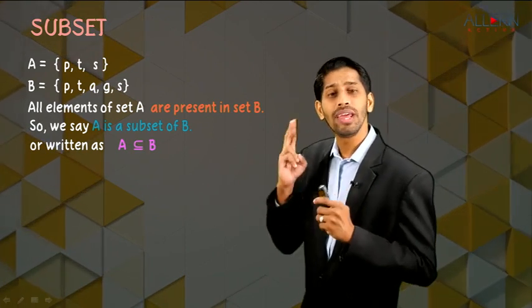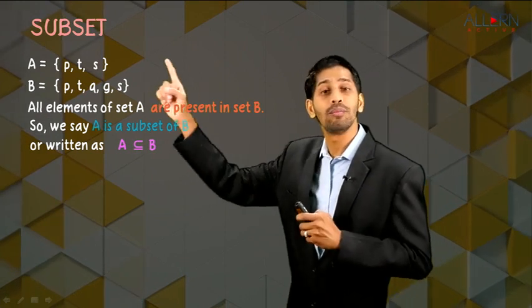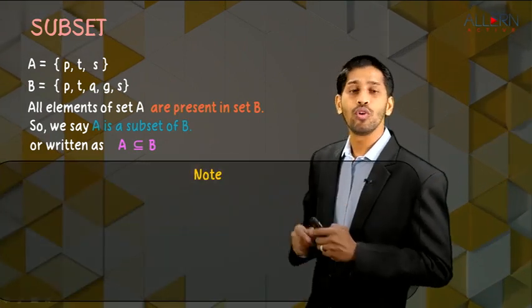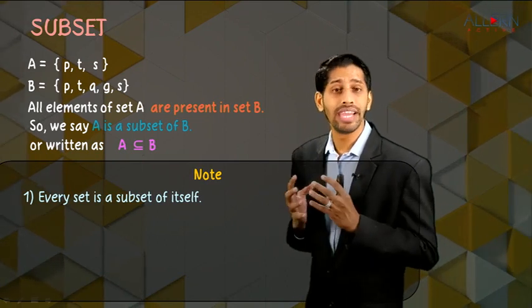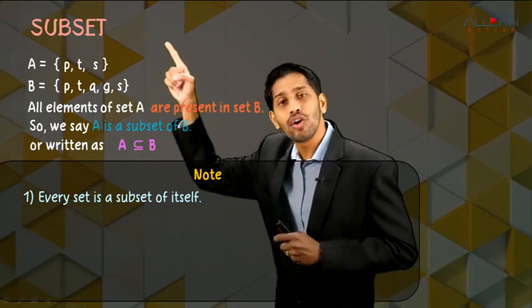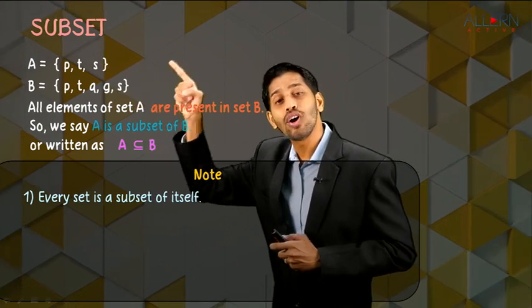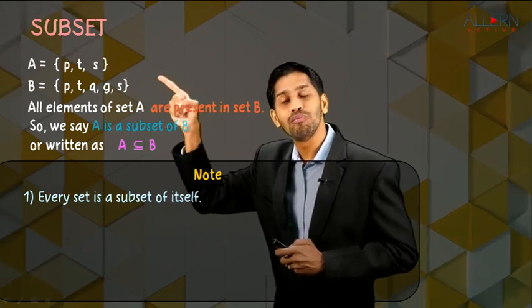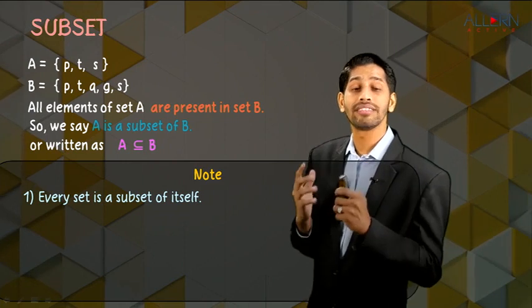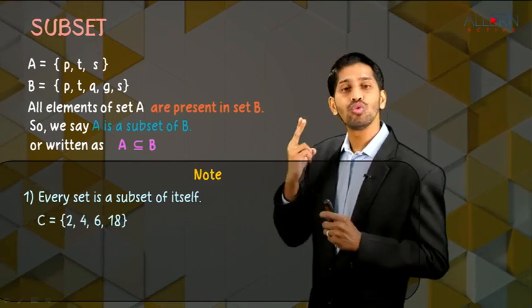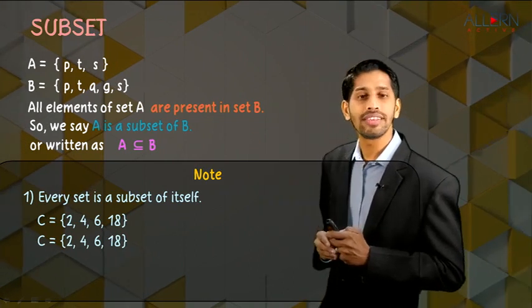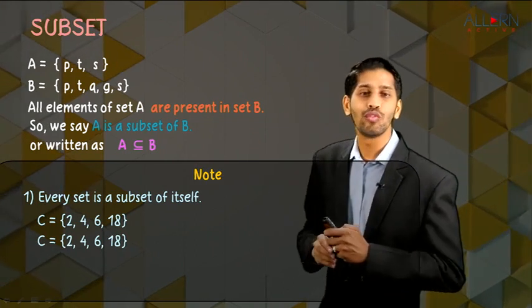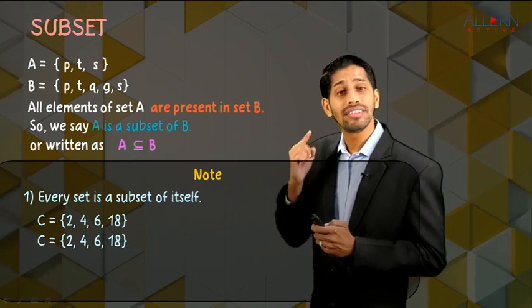Now, two very important properties related to the concept of subset. First note, it says that every set is a subset of itself. That means A is a subset of A, B is a subset of B. Let's take an example to understand it properly. Suppose two sets are given to us, set C is equal to 2, 4, 6, 18 and set C is equal to 2, 4, 6, 18. That means we have written the same set two times.